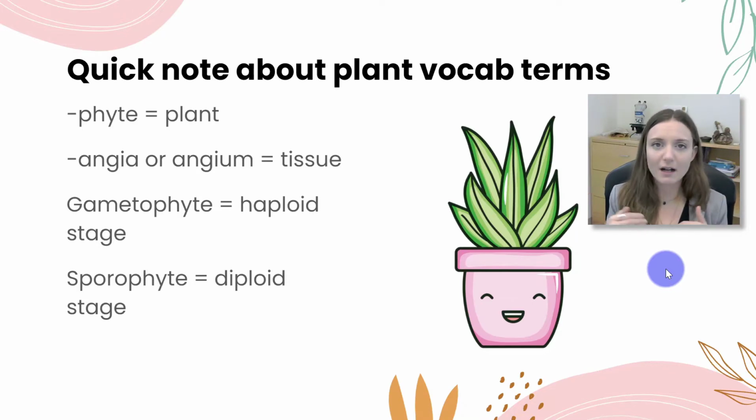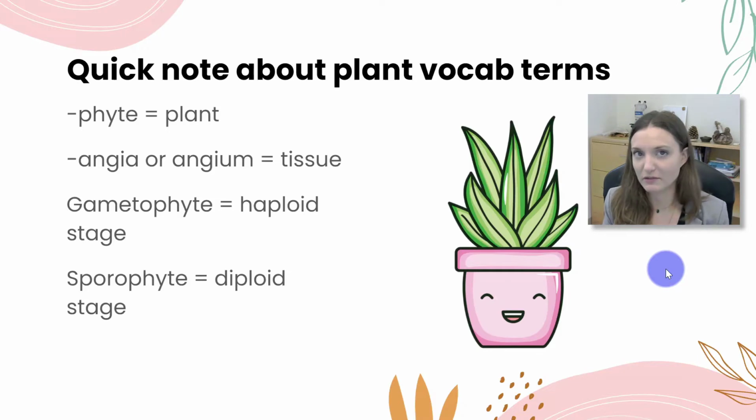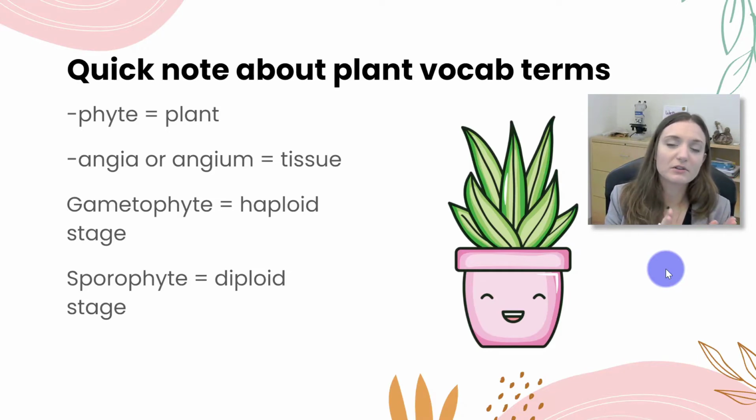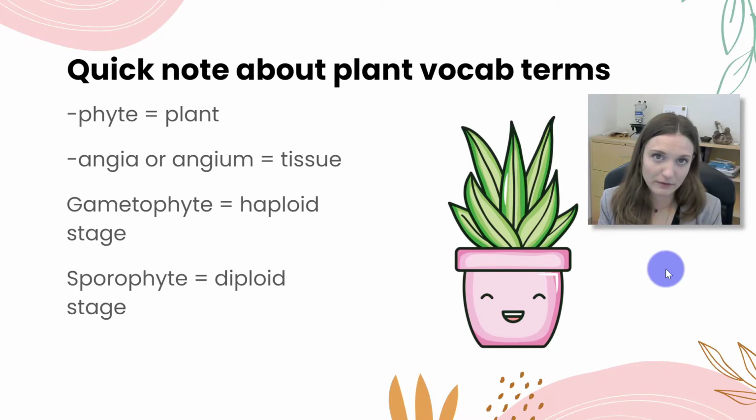And when we talk about the stages of a plant's life cycle, which we'll have a whole other video talking about, we use the terms gametophyte and sporophyte. And each stage is named for what it produces. So the gametophyte stage produces the gametes, sperm and egg cells.